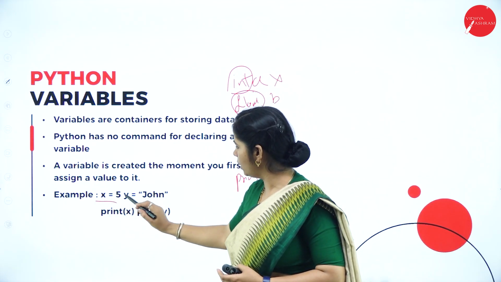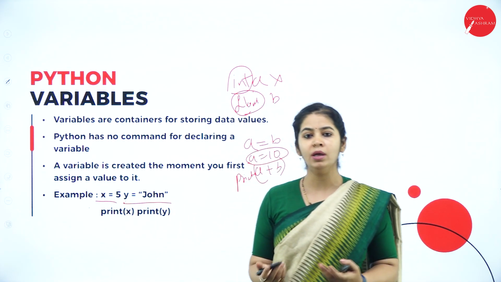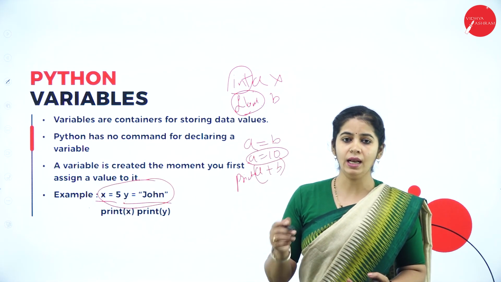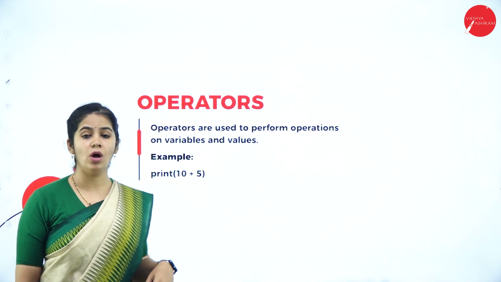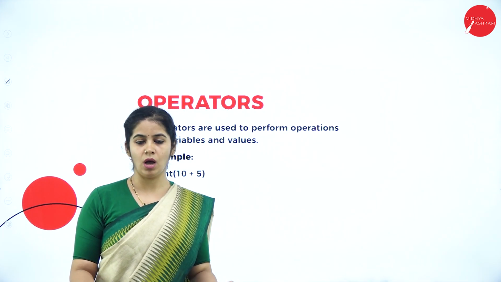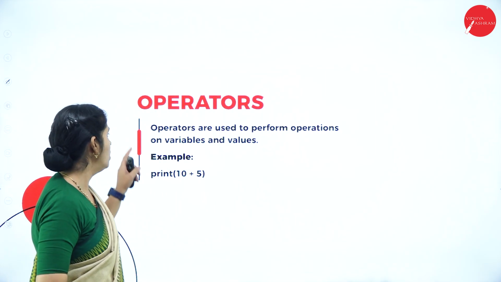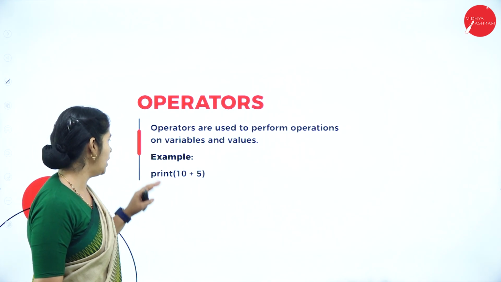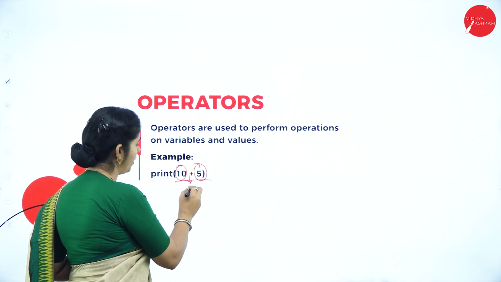Okay, for example, x is equal to 5, y is equal to John. x is of the type integer, y is of the type string. So this will be decided then and there. Okay, that is about Python variables. Then what we have is an operator. An operator is a character that does operations on the given variables. Operators are used to perform operations on variables and values. In the example, these are the operands and this is the operator.